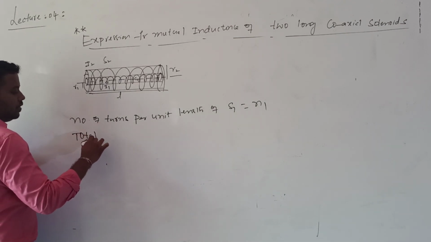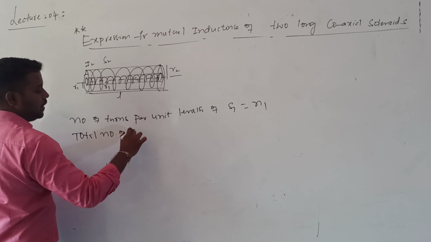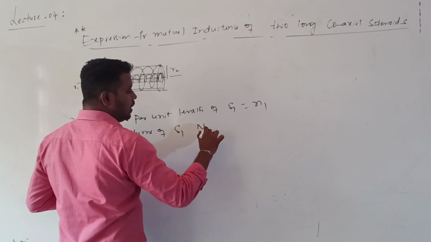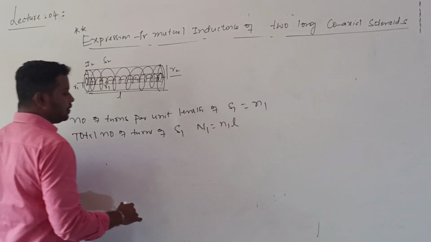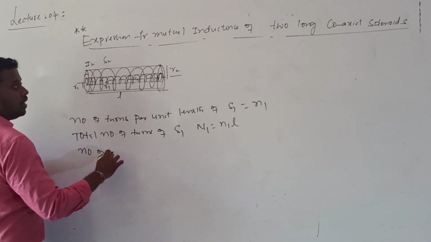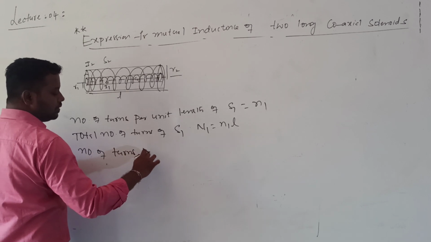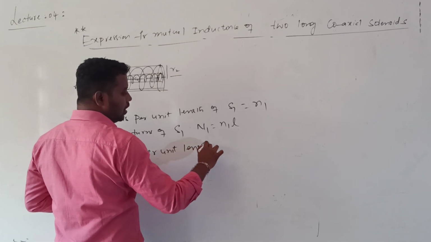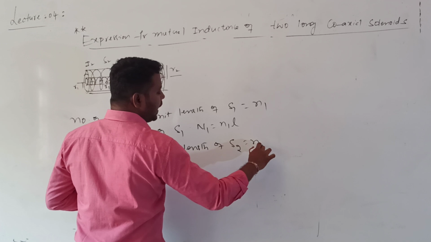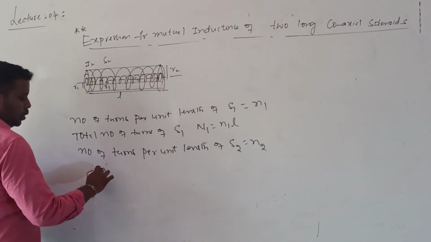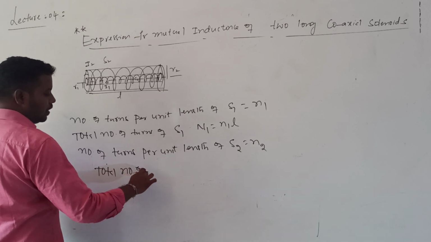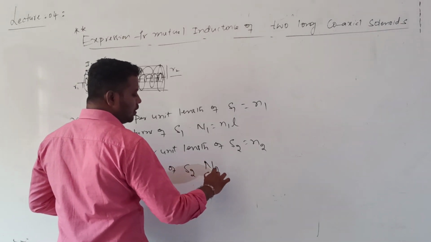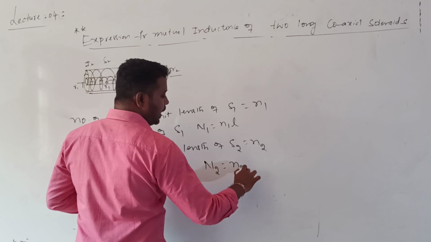Total number of turns of S1 is N1, which is equal to n1 into L. Similarly, the number of turns per unit length of S2 is n2, then the total number of turns of S2, can I call it as capital N2, will be equal to n2 into L.